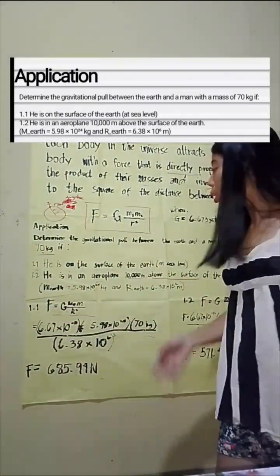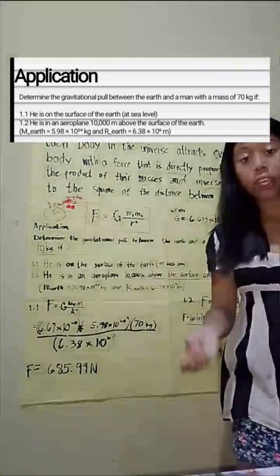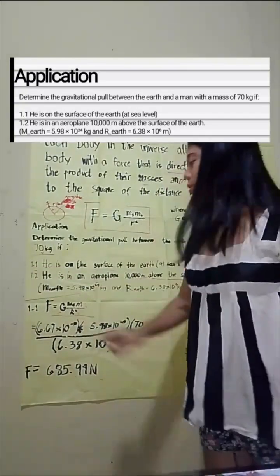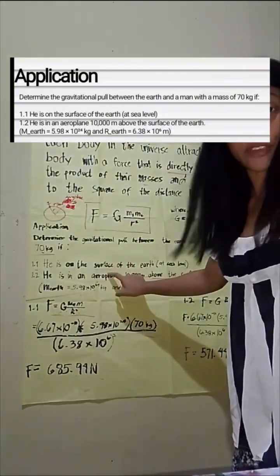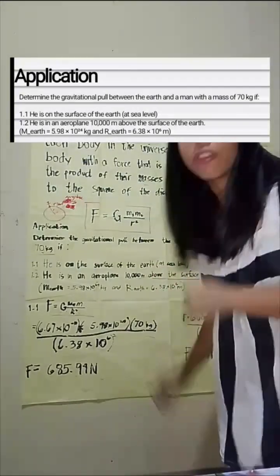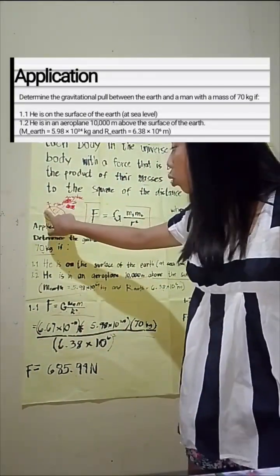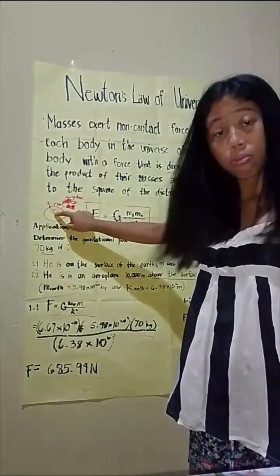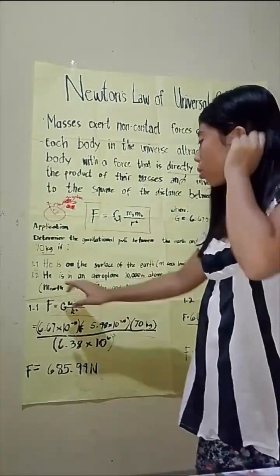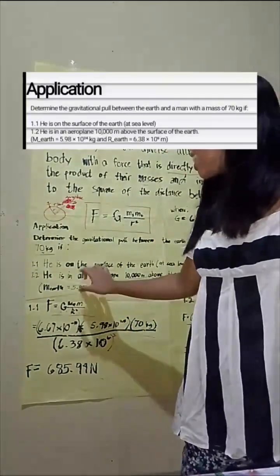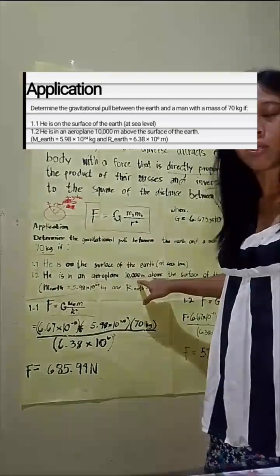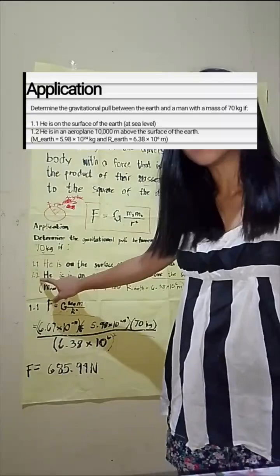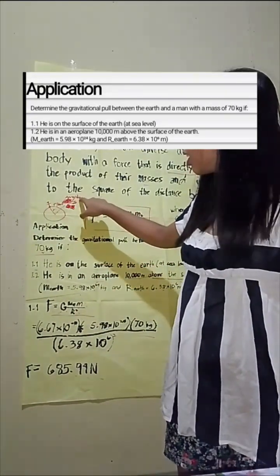Determine the gravitational pull between the Earth and a man with a mass of 70 kilograms. 1.1: he is on the surface of the Earth at sea level, meaning this is Earth, this is the man, he is on the surface of the Earth, and this is the radius. And 1.2: he is in an airplane 10,000 meters above the surface of the Earth.